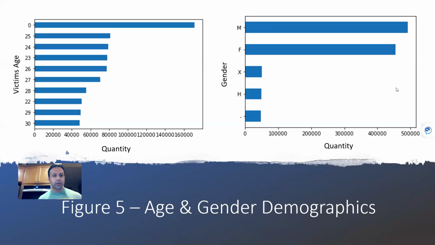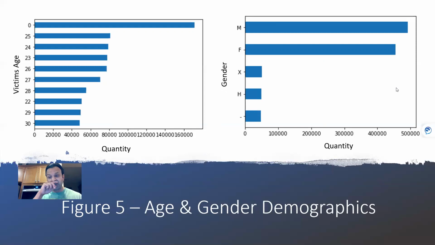The 0 means that when LAPD went on site and arrested this individual, they either didn't have ID or didn't furnish ID. So that's why you see 0 going all the way out to about 160,000 incidents. But on the whole, at a holistic level, you can see that the demographic trend is from 25 years old to 30 years old.